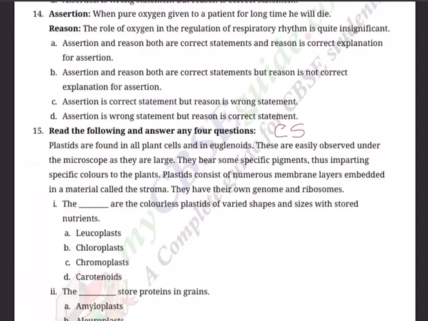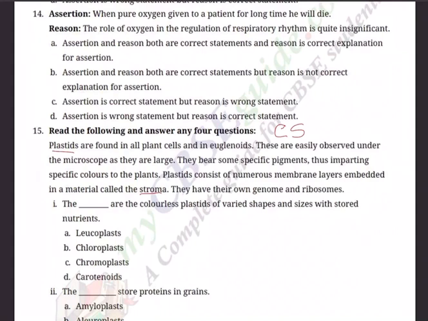The paragraph is: plastids are found in all plant cells and in euglenoids. These are easily observed under the microscope as they are large. They bear some specific pigments, thus imparting specific colors to the plants. Plastids consist of numerous membrane layers embedded in a material called stroma. They have their own genome and ribosomes. So basically he is talking about the plastids in the paragraph. The concept is plastids. Now the questions.